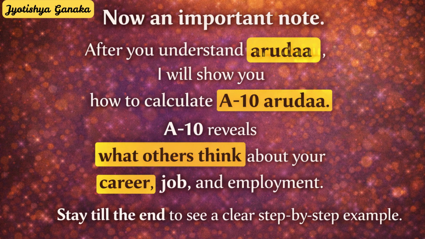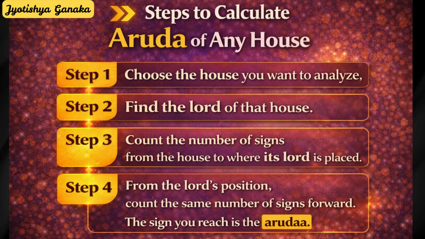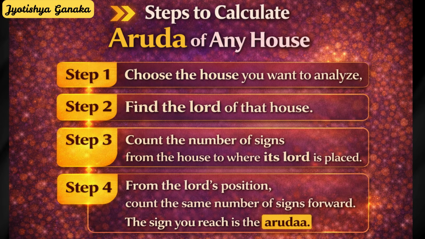Now let us see how Arudha is calculated. The method is always the same. Step 1. Choose the house you want to analyze. Step 2. Find the lord of that house. Step 3. Count the number of signs from the house to where its lord is placed. Step 4. From the lord's position, count the same number of signs forward. The sign you reach is the Arudha.